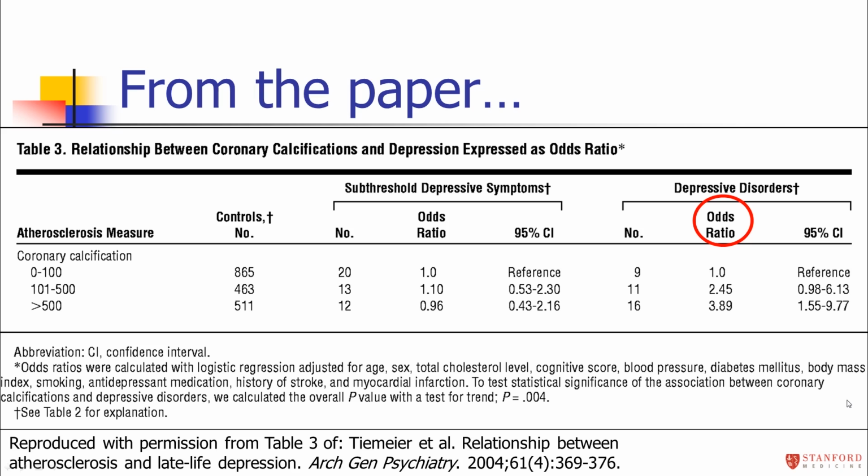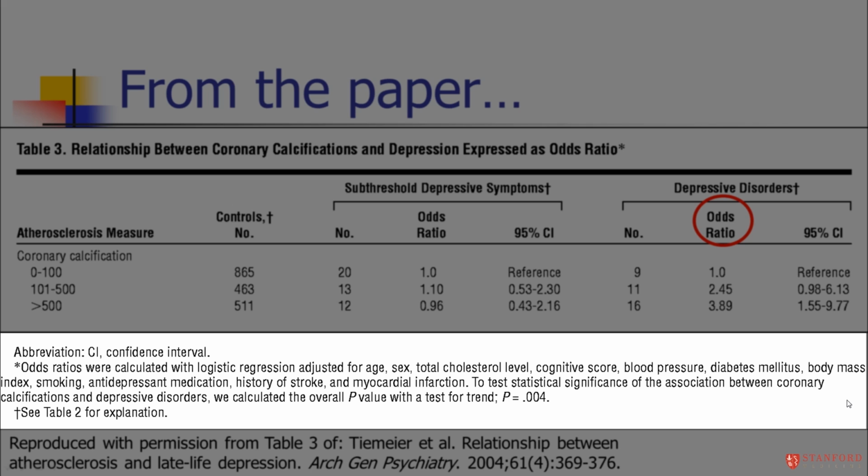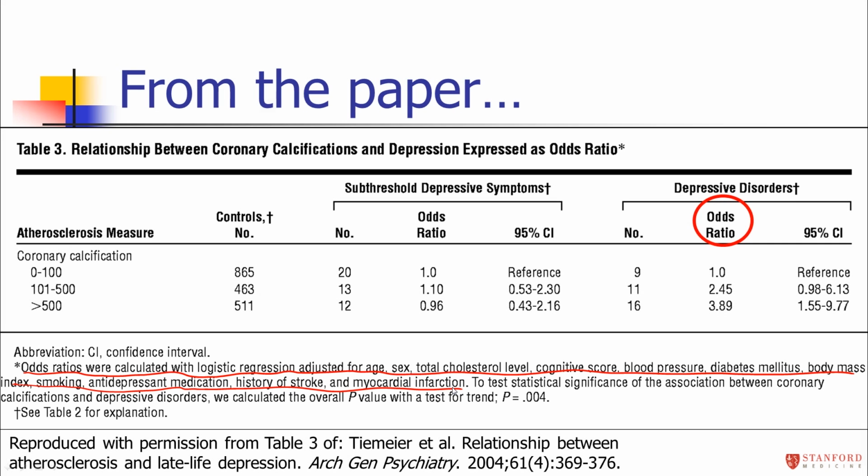So what's going on here is that the authors wanted to adjust for confounders. So they used logistic regression, and as I said, logistic regression gives you odds ratios. And if you read very carefully in a little footnote here, you'll notice it says odds ratios were calculated with logistic regression, and they even tell you all the confounders they adjusted for. This was obviously an observational study. There were lots of potential confounders they wanted to adjust for. So they adjusted for things like age, sex, cholesterol, cognitive score, lots of things. So that's why they're reporting odds ratios, because they did this multivariate adjustment with logistic regression. Logistic regression gives you odds ratios.